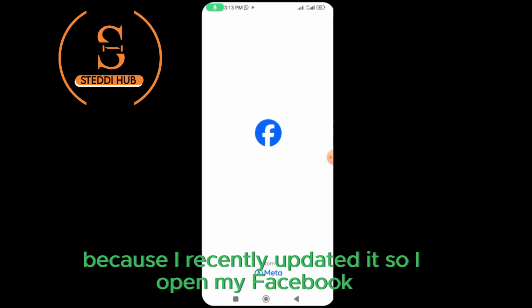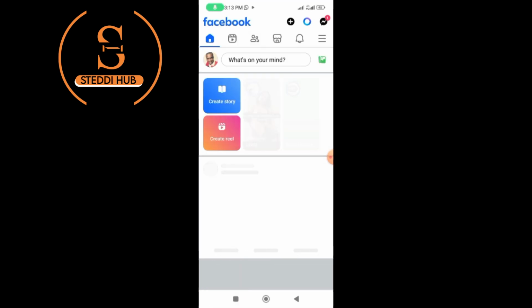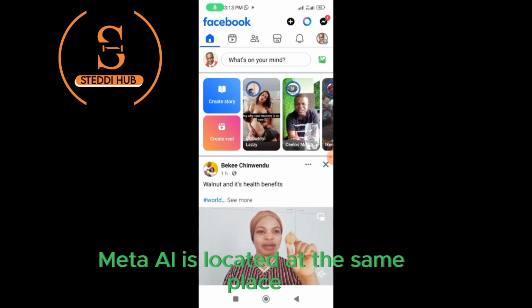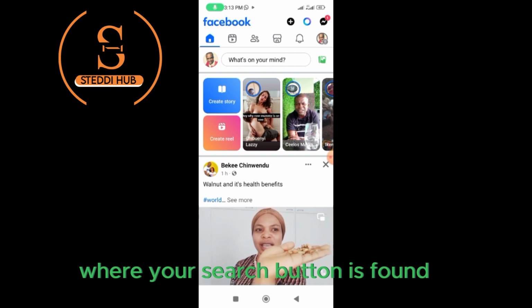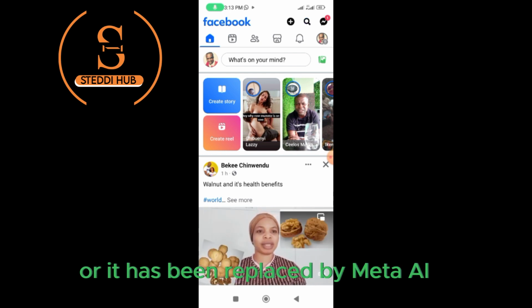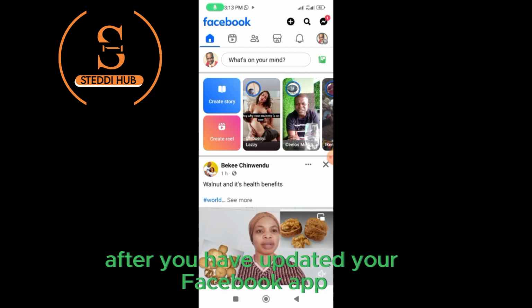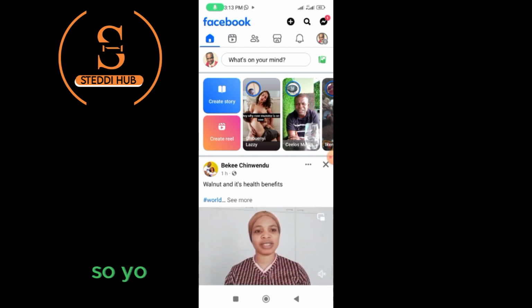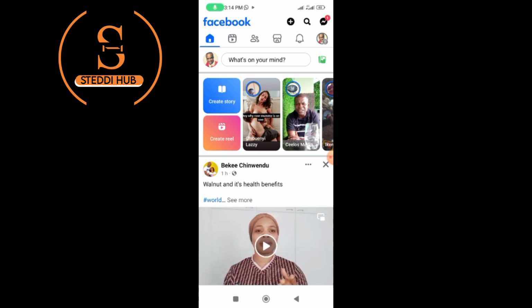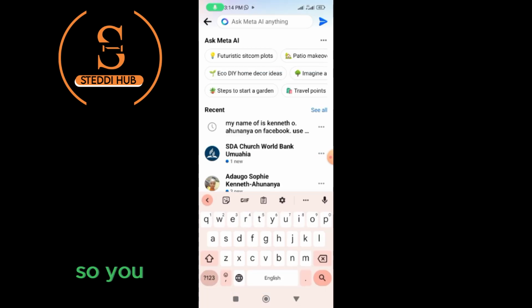As you can see, my Facebook app is up to date because I recently updated it. So I open my Facebook. The Meta AI is located at the same place where your search button is found. So your search button may be there, or it has been replaced by Meta AI after you have updated your Facebook app. So you tap on the search button, it will open, so you can ask Meta anything at all.